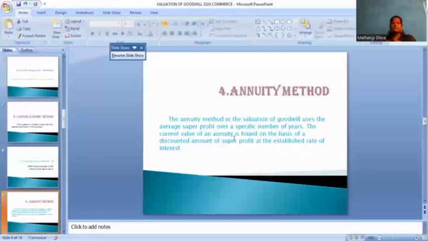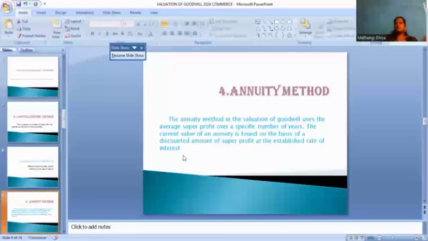Okay, for the present year profit we have to find out the annuity method. The basis is the discount amount, how much we have to discount in every year. In this year, how much we have to discount from the super profit at the established rate of interest. In the super profit method, we calculate the future profits. That's how much we have to spend, the rate of interest, and that is called the annuity method. The annuity method calculates both present and future.